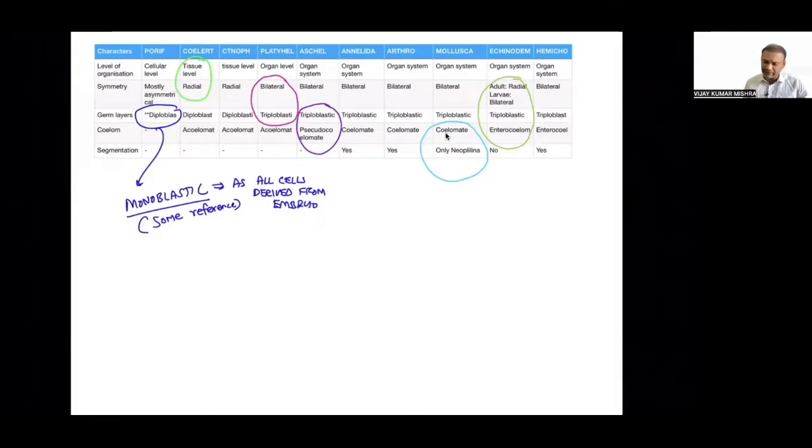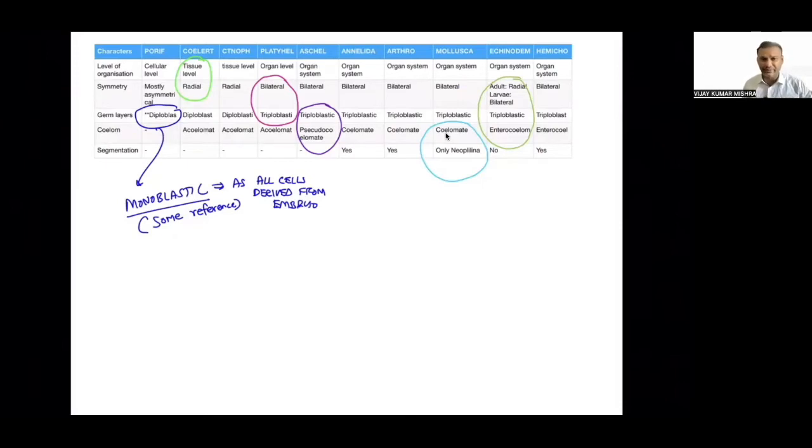Level of organization: Porifera show cellular level, then Coelenterata will show tissue level, then Platyhelminthes is first. So how will the question be asked: who is first showing the tissue level of organization? Here I have put an extra star mark because in some references it is written that it is diploblastic, but in our NCERT, whether Porifera is diploblastic or monoblastic is not mentioned.